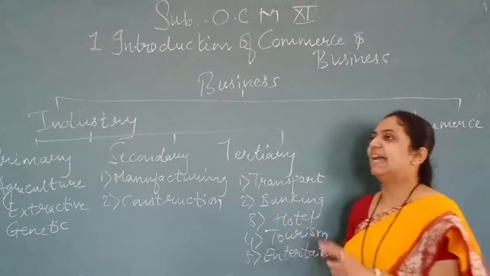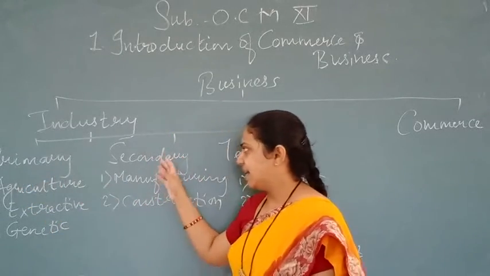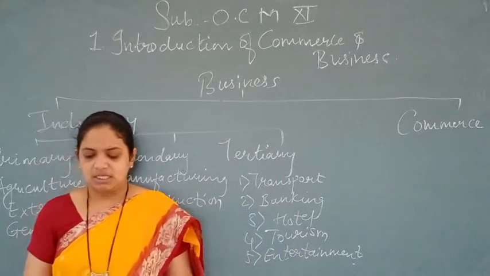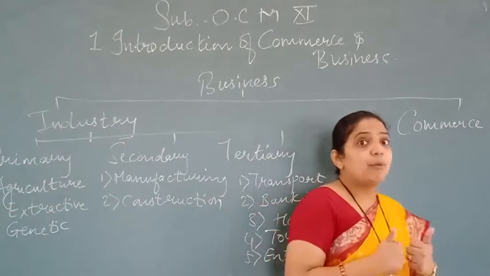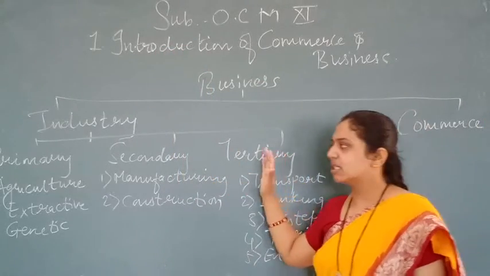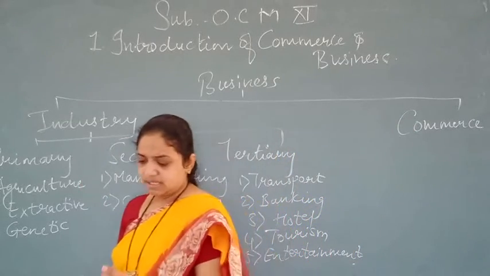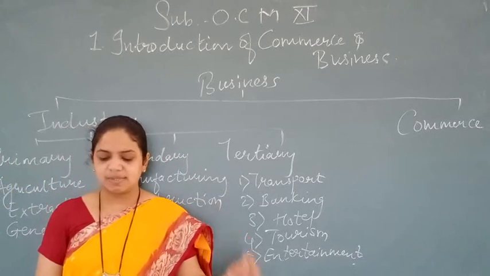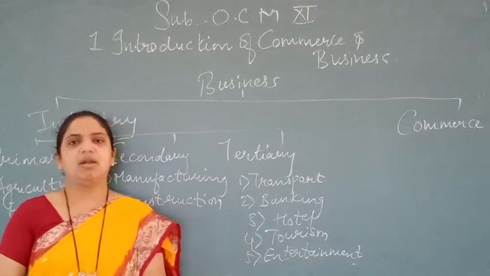And the last one is tertiary industries. The name itself is what? See, primary is related with nature. Secondary is totally depending upon primary. Now think about tertiary. Tertiary industry supports services to primary and secondary. That means a support is given, like a pillar gives support. Just like that, tertiary industries support primary industries as well as secondary industries in various forms. Service facilities are provided by these industries. It includes transport and banking, which come under the traditional category, whereas in modern times hotel industry, tourism, and entertainment are all included.